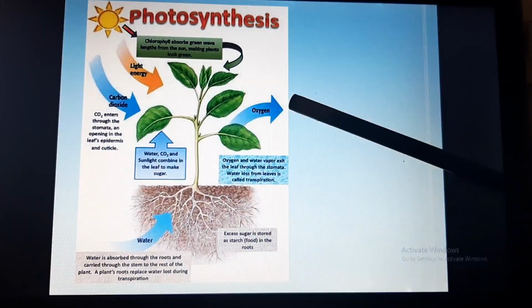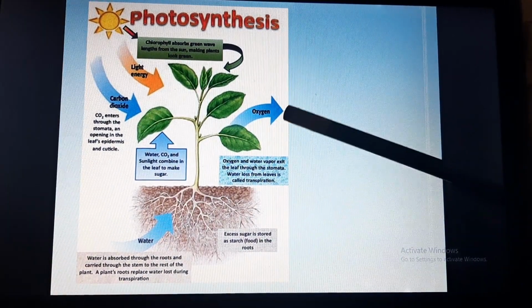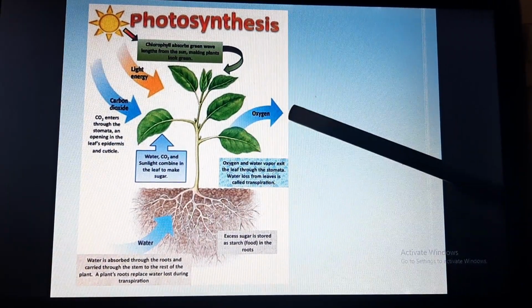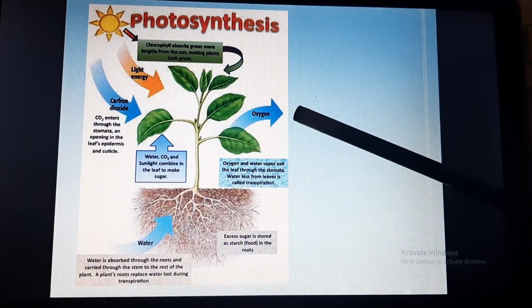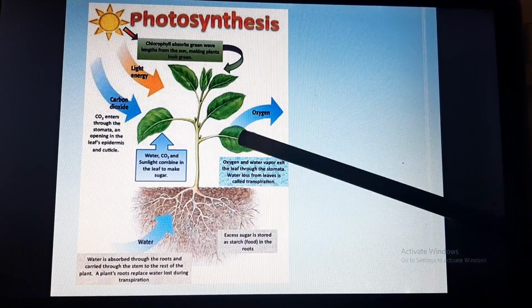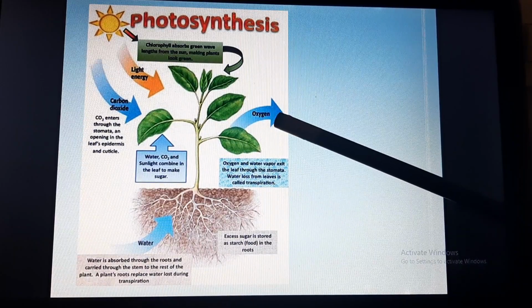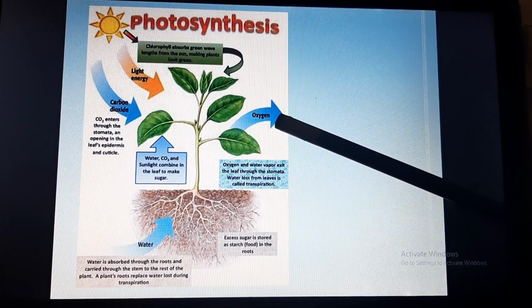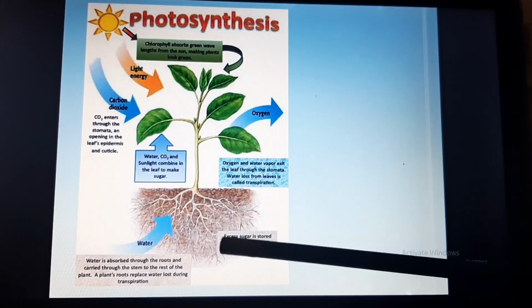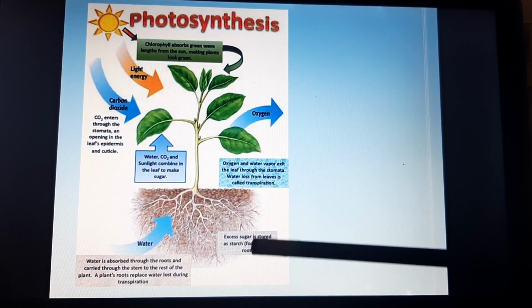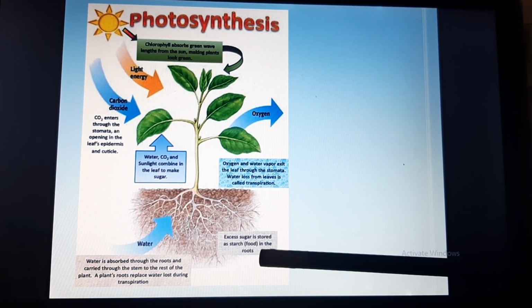So oxygen which is produced and water vapor which is produced exit the leaf. And the water loss which is happening from this leaf is also called transpiration. Okay? And the excess sugar which is produced is stored in the different parts of plant.